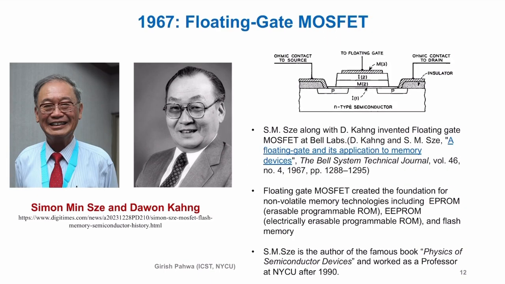Then again, a very important device, the floating gate MOSFET, which is used in flash memory or NAND flash, you can say, right? So Simon Sze, the same guy, SNZ, the book I was talking about, and the same person, Dawon Kahng, they gave this concept of the floating gate MOSFET, which is very important for flash memory. So we use this device there. Later on, he became a professor at NYCU, retired, and he passed away only a few years ago. So he's considered a big pioneer because of his work in the semiconductor field.